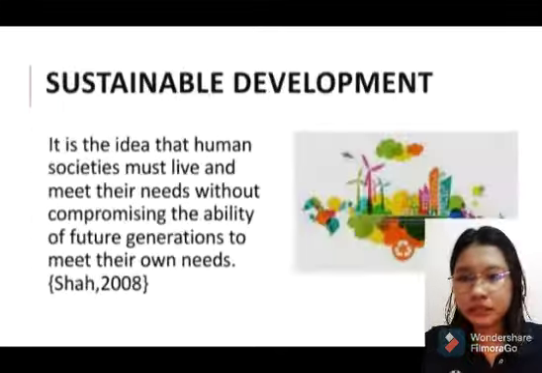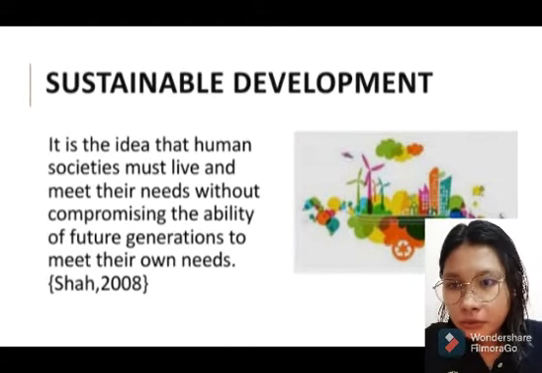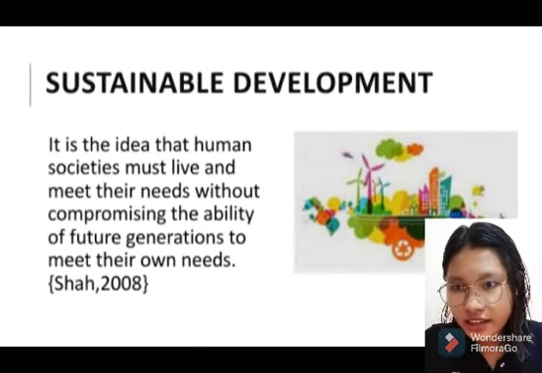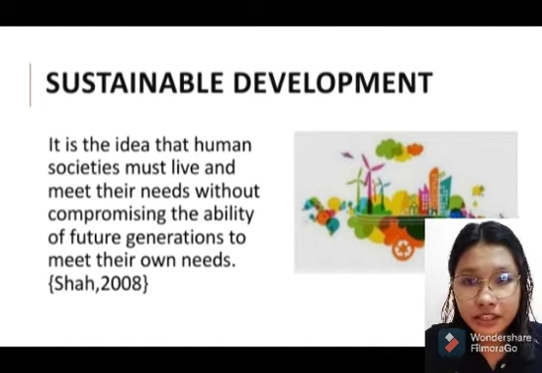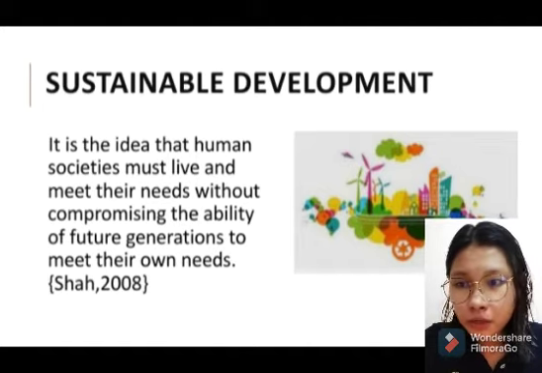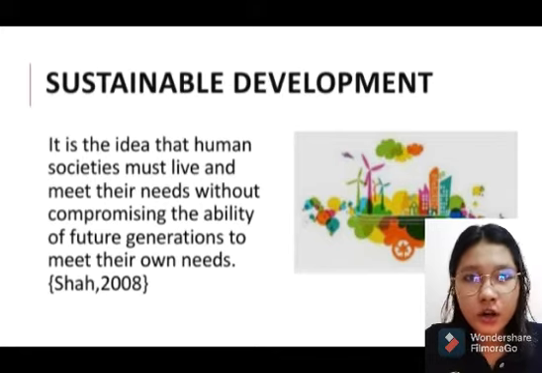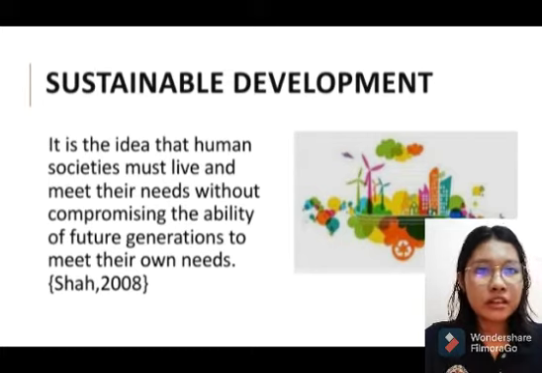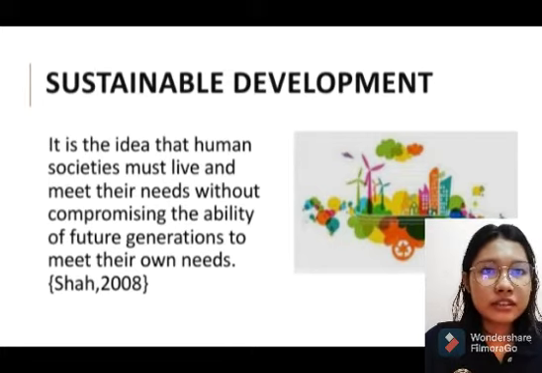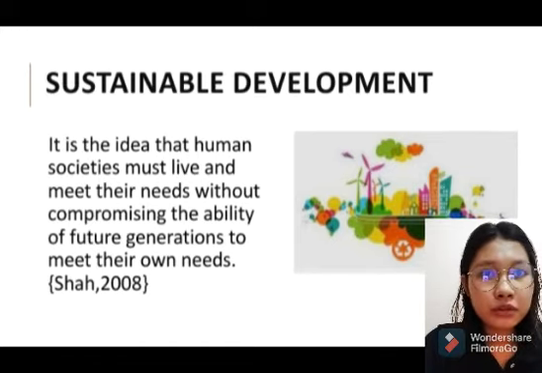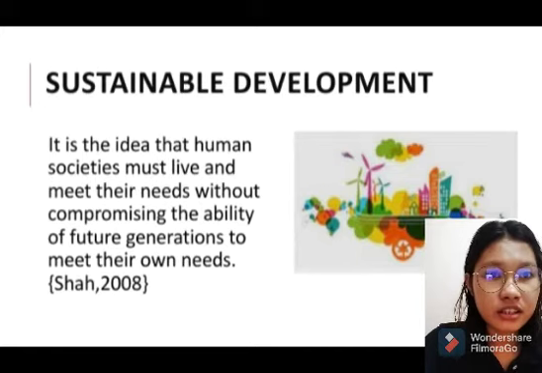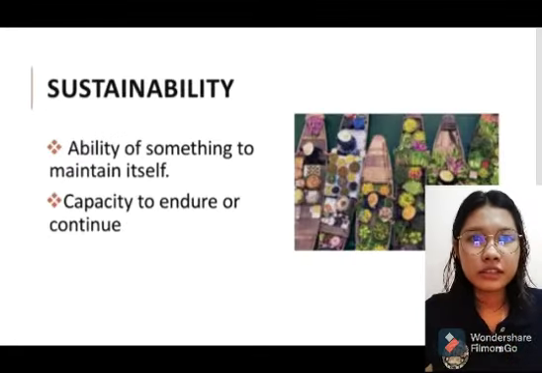Okay? What is sustainable development? When we say sustainable development, it is the idea that human societies must live and meet their needs without compromising the ability of future generations to meet their own needs. So, it is according to Shah in 2008. So, it only means that sustainable development is when people can provide for their needs from resources in the present but without using or destroying resources that are for the next generation.